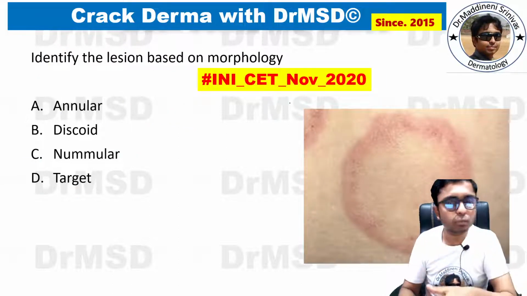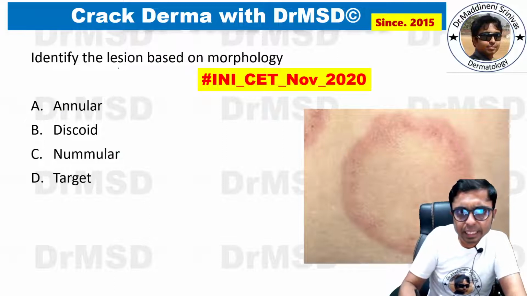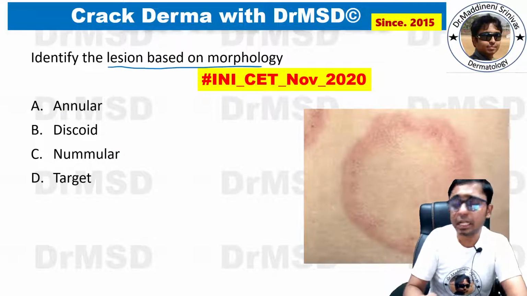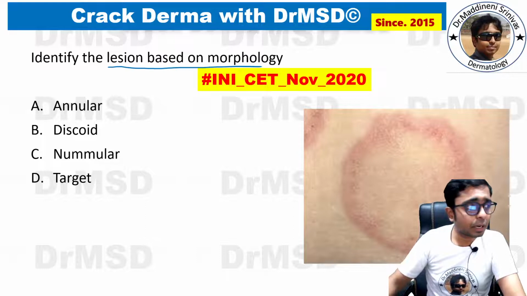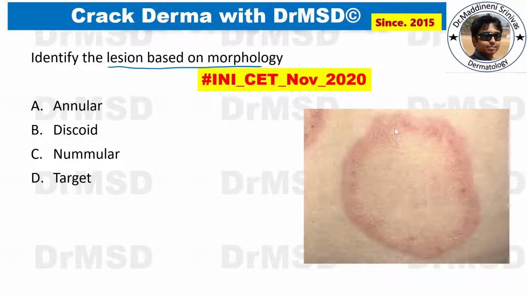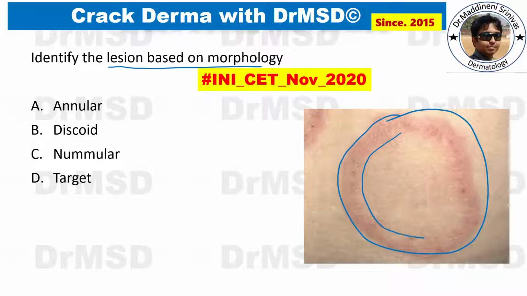Now if you observe this lesion carefully, identify the lesion and, based upon the morphology, what is this described as? If you observe the lesion carefully, it is coin to oval shaped, and the peculiar thing you can observe is that at the periphery the lesion has a rim of erythema, whereas the center of the lesion is clear.